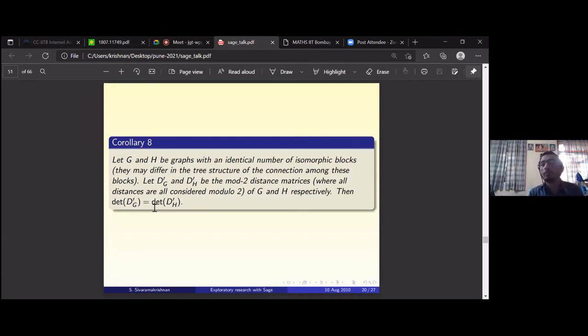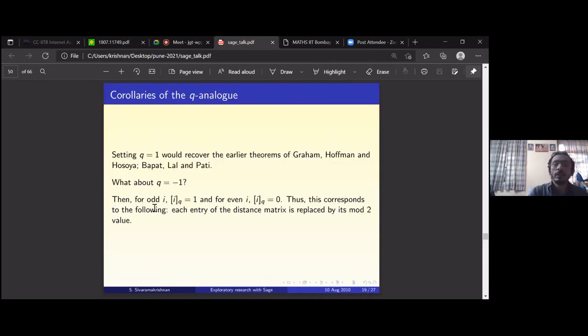This is now known, because I'm setting q equal to minus 1 even in arbitrary graphs, so in particular for trees also. Is it clear? You can pull out such consequences, because if you put q equal to minus 1, the i-th q-number will be 1 if i is odd and 0 if i is even. So it is equivalent to changing every entry by its mod 2 value.